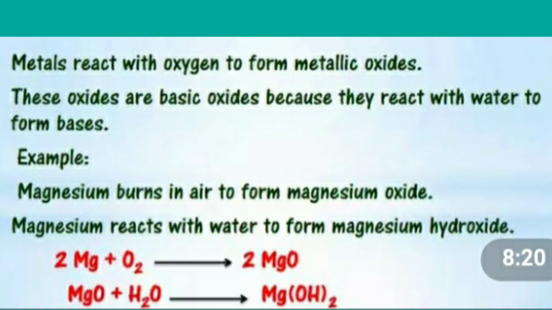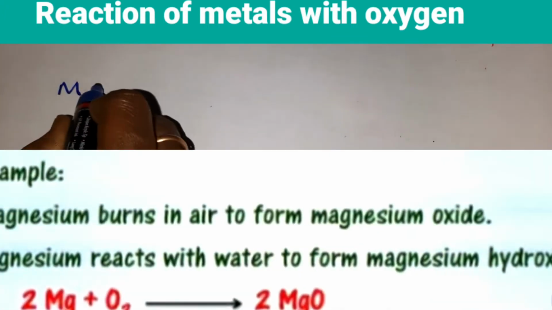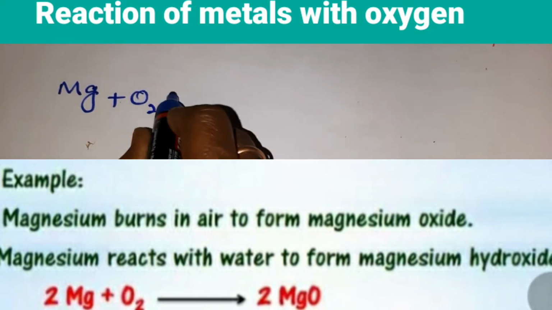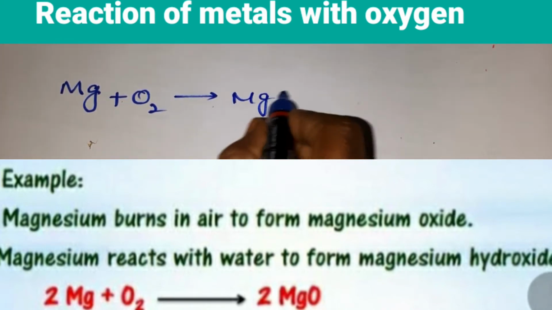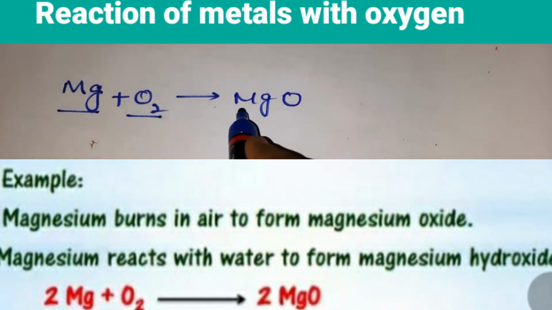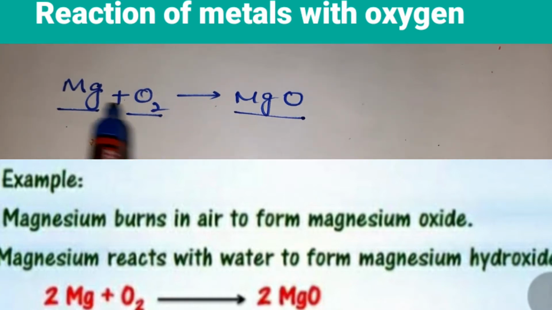For example, when magnesium reacts with oxygen, you get magnesium oxide. So, metals, when they react with oxygen, you get metallic oxides. You have to check, children, whether the equation is balanced or not.